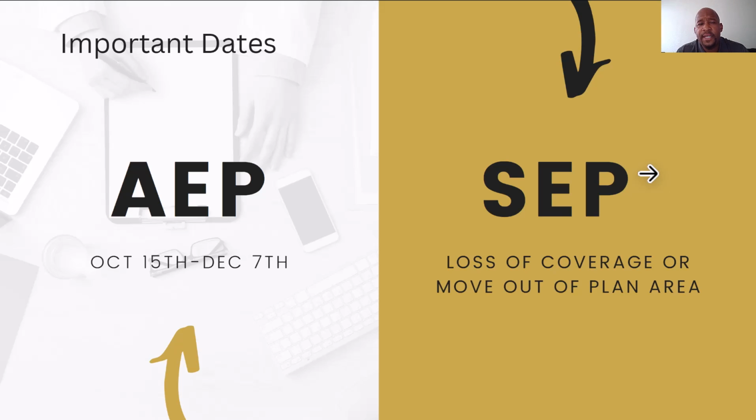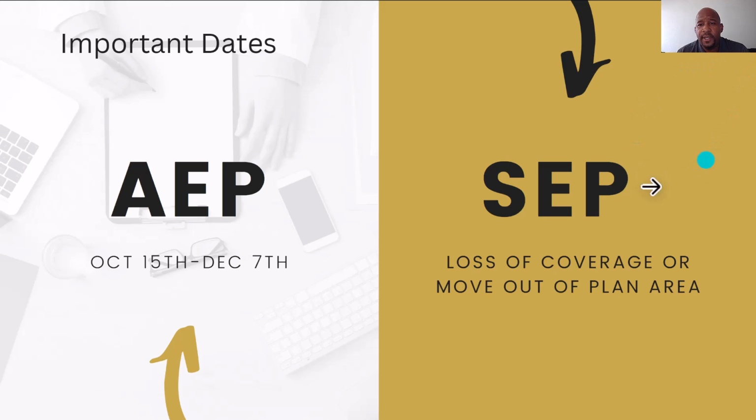And usually that's specifically for the Medicare Part C or the Advantage plans or the prescription drug plans, not so much for the supplement plans, because the Medicare supplement plans, you can enroll into them at any time throughout the year. But when it comes to the Advantage plans, Medicare Part C or standalone prescription drug plans, you're able to change those plans during that time and have a start date of January 1 of the following year.